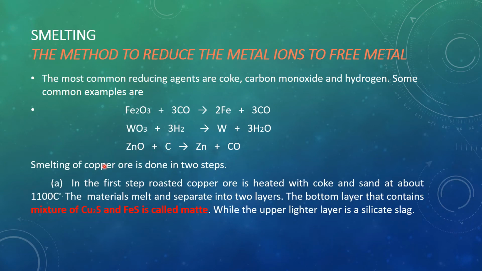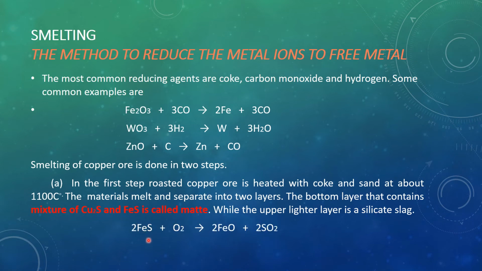But in the case of copper, smelting of copper is done in two steps. It is a two-step process, and in the first step, roasted copper ore is heated with coke and sand at about 1100 degrees centigrade. At this high temperature all the materials melt, and there will be two layers. The bottom layer will contain cuprous sulfide and ferrous sulfide. This layer is called the matte, while the upper layer is lighter and it is called the silicate slag.